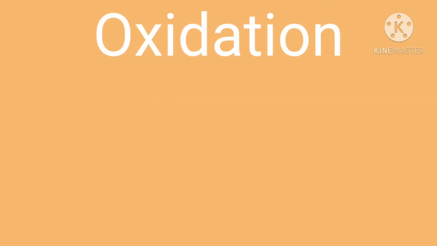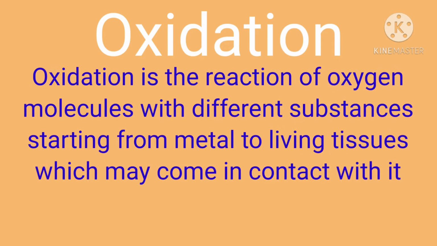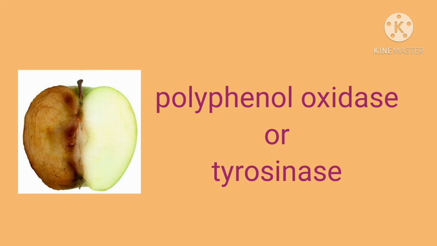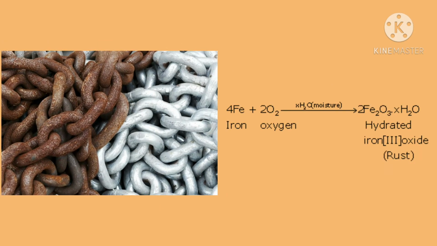Let us know how. Oxidation is the reaction of oxygen molecules with different substances starting from metal to living tissues which may come in contact with it. Apples, pears, bananas, potatoes contain an enzyme called polyphenol oxidase or tyrosinase, which reacts with oxygen and changes the color on the cut surface of the fruit.